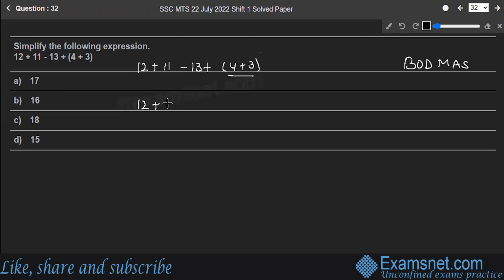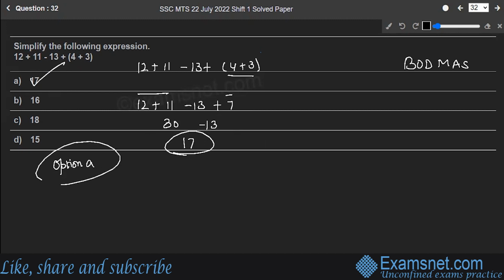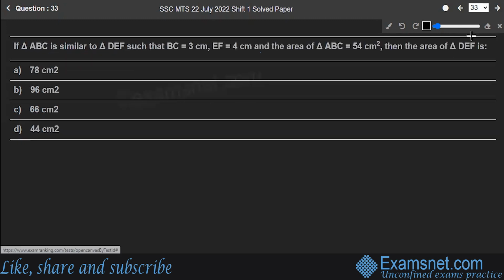It will give you 12 plus 11 minus 13 plus 7. So now I will add all the plus things, which will give me 23 plus 7, 30 minus 13, which will give me 17. So option A is the correct answer to the question. Hope you are clear. Next is question number 33.